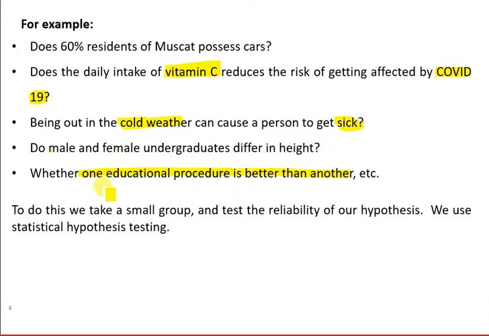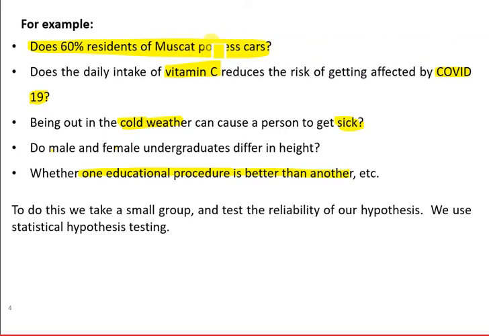So how do we make these tests? How can we make a decision on this? Suppose I want to check whether 60% of residents of Muscat possess a car. We are not going to check each and every person who is staying in Muscat to see whether they have a car or not.